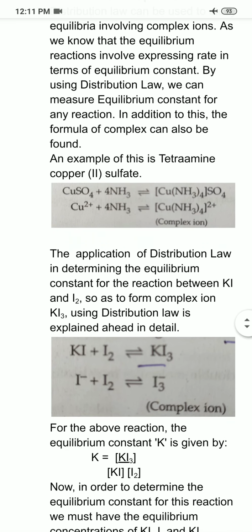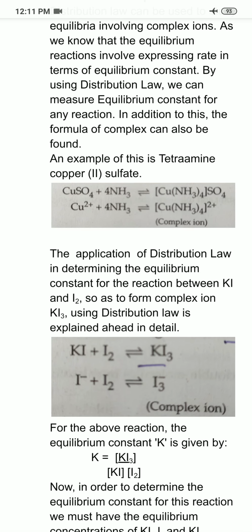So in this case, you can see on the product side I am having potassium triiodide, and on the reactant side I am having potassium iodide and iodine. So equilibrium constant K for this reaction would be equal to molar concentration of KI3 divided by molar concentration of potassium iodide times molar concentration of iodine.